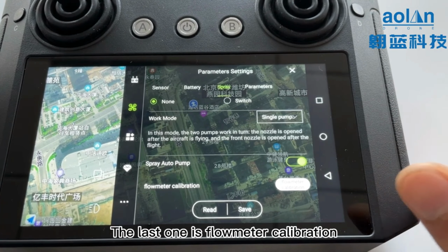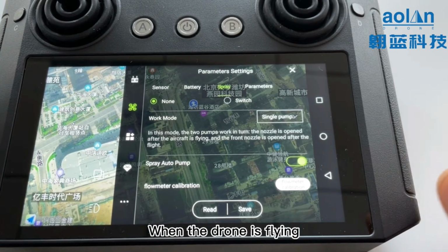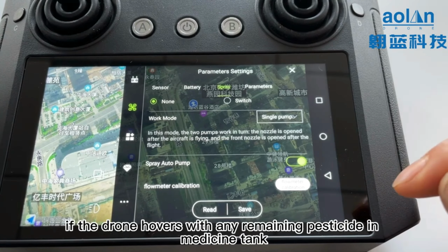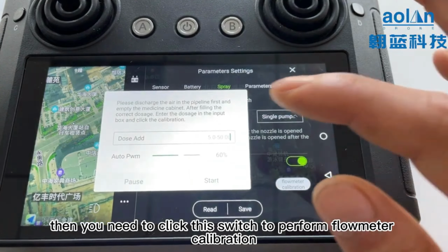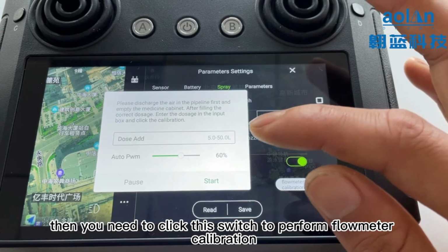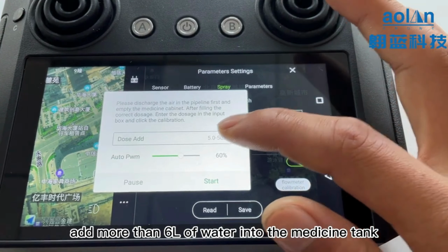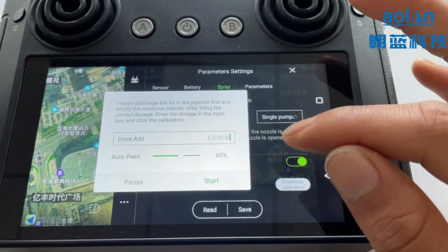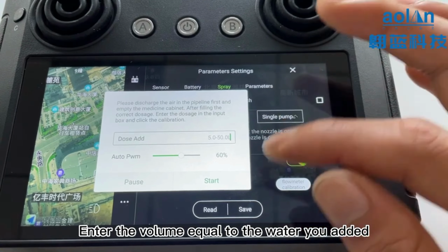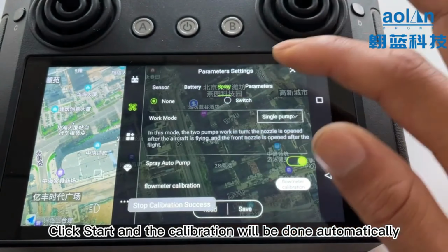The last one is flow meter calibration. When the drone is flying, if the drone hovers with any remaining pesticides in the medicine tank, then you need to click this switch to perform flow meter calibration. After turning on the switch, add more than 6 liters of water into the medicine tank. Enter the volume equal to the water you added. Click Start and the calibration will be done automatically.